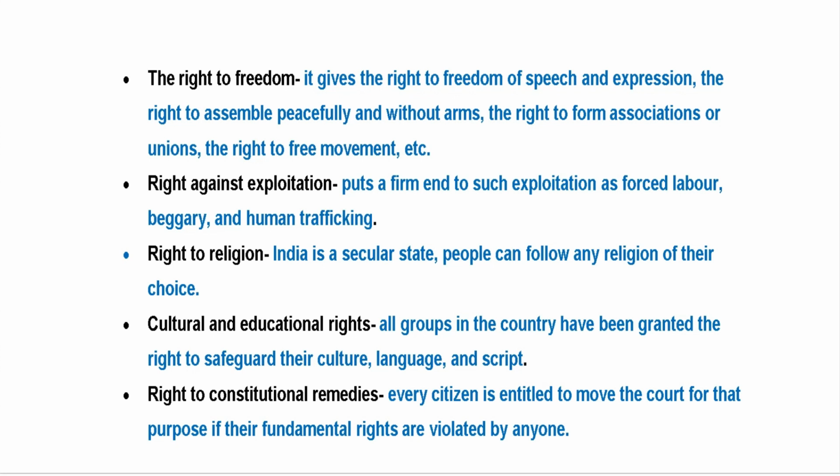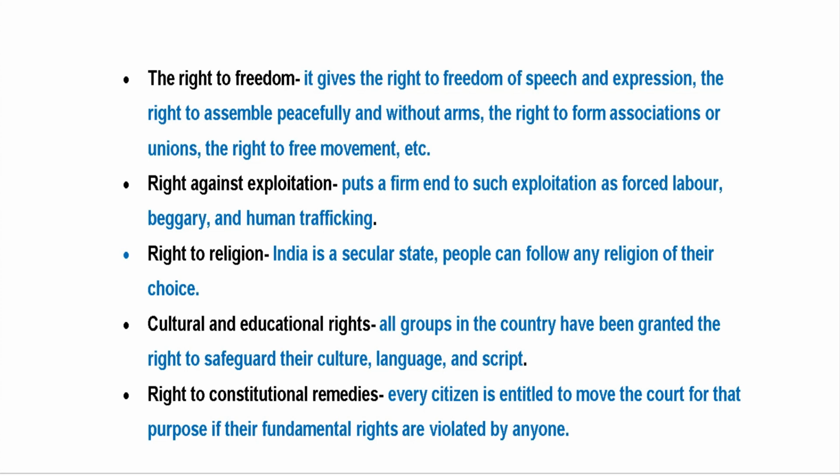Next, it is cultural and educational rights. All groups in the country have been granted the right to safeguard their culture, language and script, because India is a country where many different people live, those who belong to different languages, religions and cultures. Of course, to save them, especially the minority communities, to safeguard their culture, language and script, these cultural and educational rights are given.